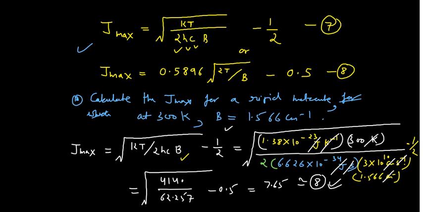So what is the conclusion? The conclusion is that transitions between levels with very high or very low J values will have low intensities, which we can also see from this particular plot.